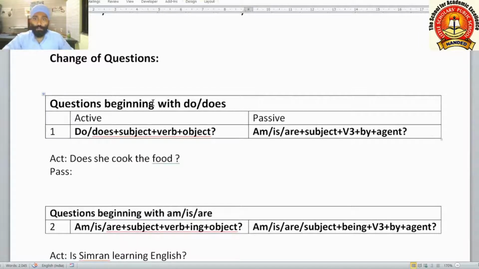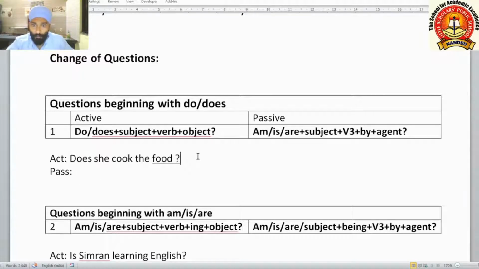First, if the question begins with do or does plus subject plus verb plus object and question mark, the answer will be here. Do and does represent the simple present tense, and if it is simple present tense, for active passive voice we use is, am, are plus subject plus V3 form of the main verb plus by plus agent. Let us see the example.